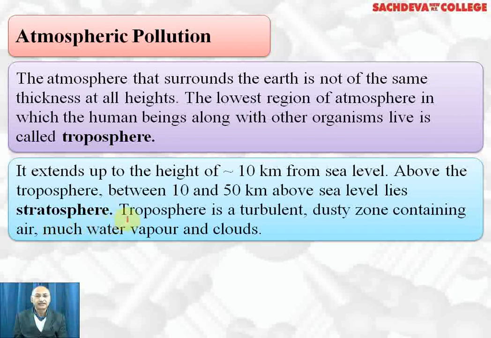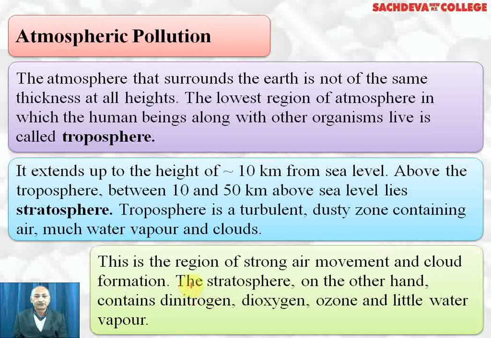Troposphere is turbulent, dusty zone containing air, much water vapor and clouds. The lower atmosphere keeps on changing with climate. This is the region of strong air movement and cloud formation. The stratosphere, on the other hand, contains nitrogen, oxygen, ozone, and little of water vapors.